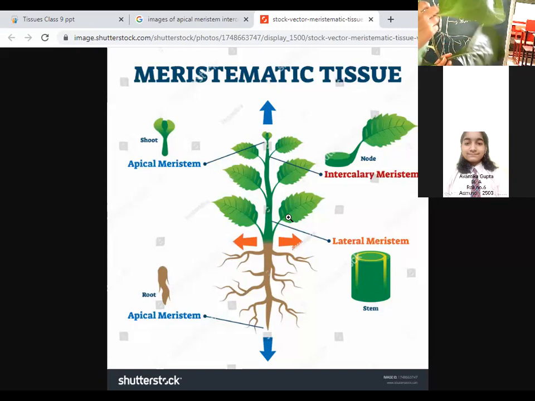Do you see this part? This is the shoot. So which meristematic tissue will be present here? Apical meristem, because it helps in increasing the length of the plant, right?